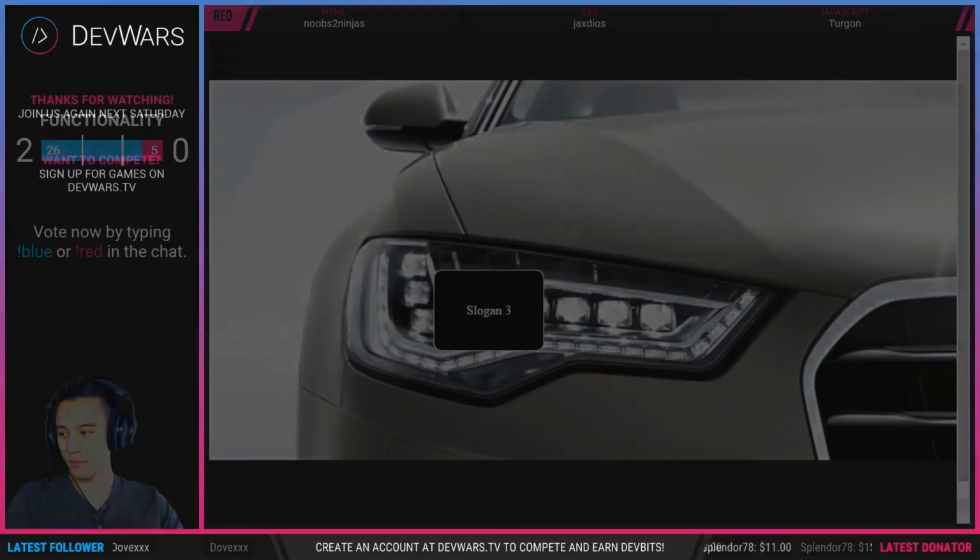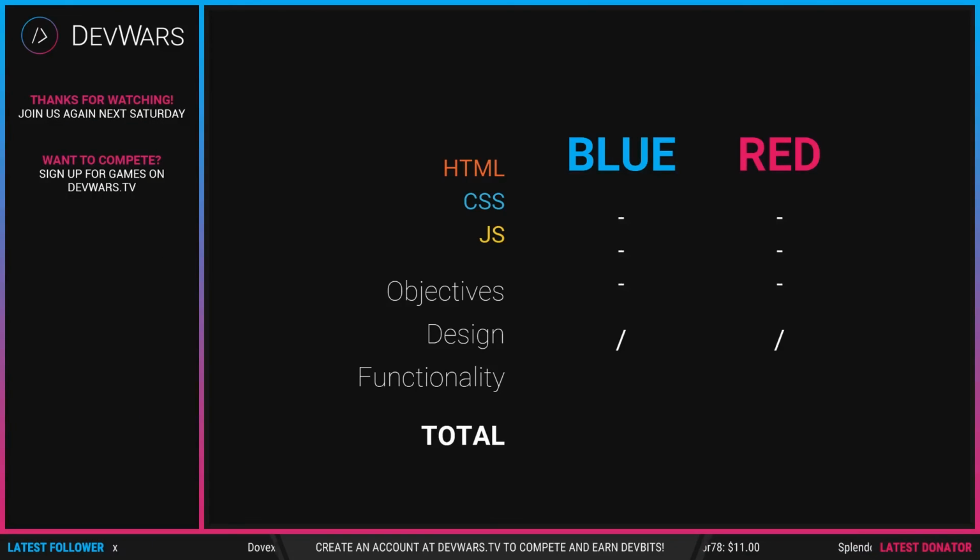Alright guys, we're going to move on to this score page. So once this updates, you guys are going to be able to see what the total score was in the end. But that is the end of the game here.